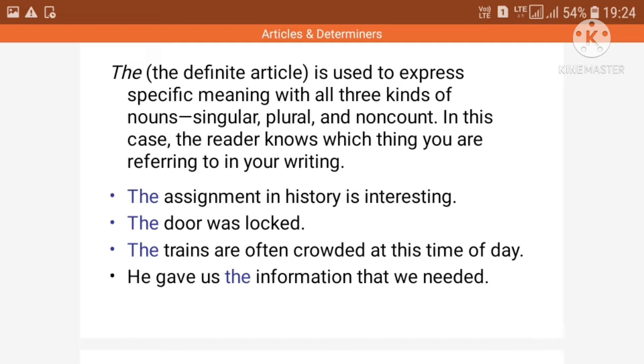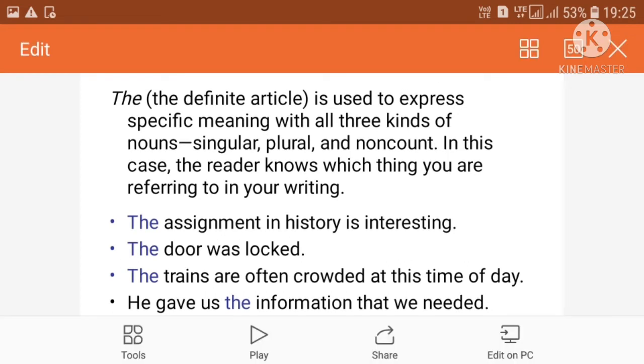Now, coming to the definite article, it is used to express a specific meaning with all three kinds of nouns: singular, plural, and non-countable. In this case, the reader knows which thing you are referring to in your writing. For example, the door was locked. Here we are not talking about all the doors. We are talking about a particular door. The trains are often crowded at this time of the day. Here we are talking about particular trains.